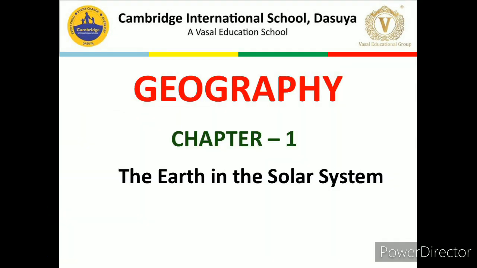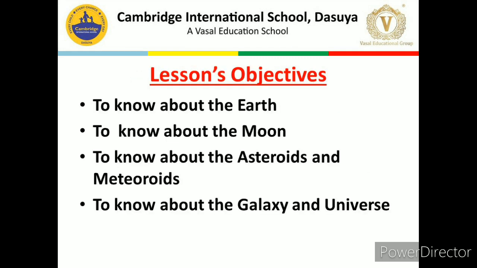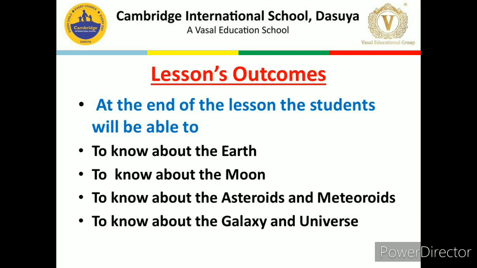Geography Chapter 1, The Earth in the Solar System. Lesson objectives: to know about the Earth, the Moon, the asteroids and meteoroids, and the galaxy and universe. Lesson outcomes: at the end of the lesson, the students will be able to know about the Earth. They will also know about the Moon. They will also know about the asteroids and meteoroids. And at last, they will also come to know about the galaxy and universe.